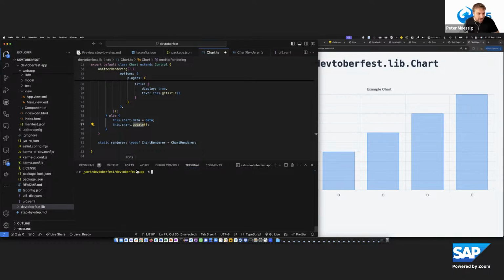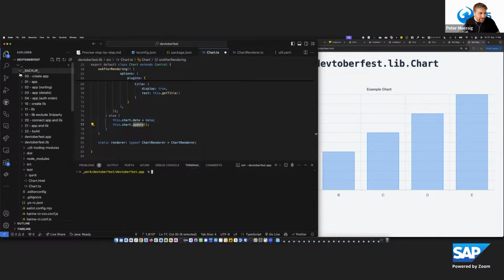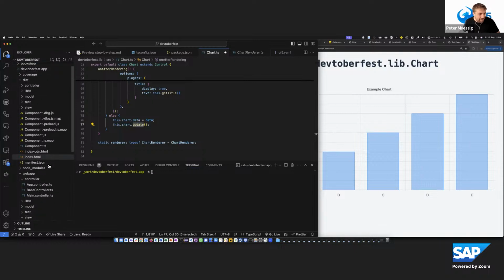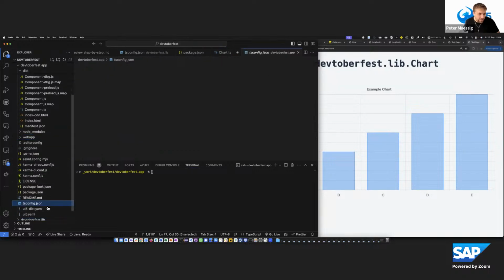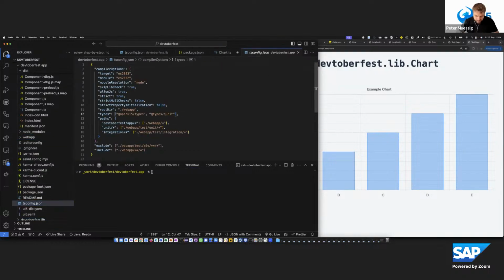And when I add this dependency, there is one important thing you need to know. If you don't add this devtoberfest.lib as a type to your tsconfig, the UI5 tooling transpile would ignore that dependency, because it doesn't see it as a type dependency of the project, which is now a TypeScript project, and therefore it simply ignores it. Very often people just forget to add this type.